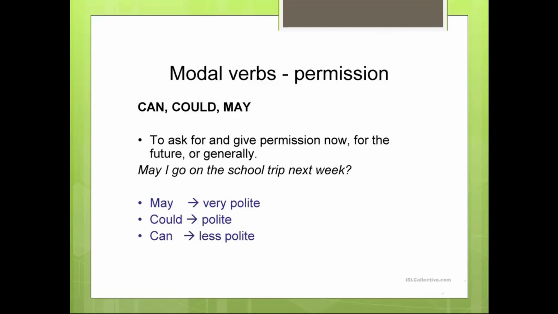The next, modal verbs of permission: can, could, may. We use these modal verbs of permission to ask for and give permission now, for the future, or generally. For example, may I go on a school trip next week? Let's repeat. May I go on the school trip next week? May is very polite, could is polite, and can is a less polite form. You have to remember this.